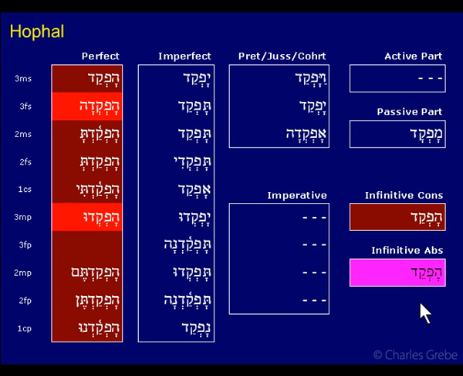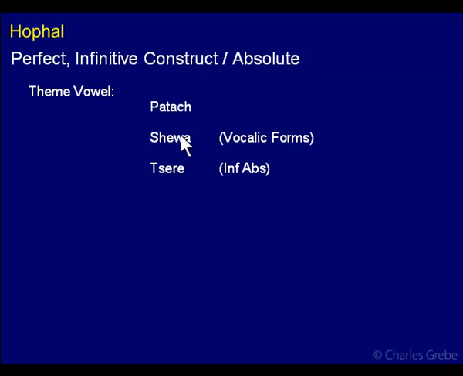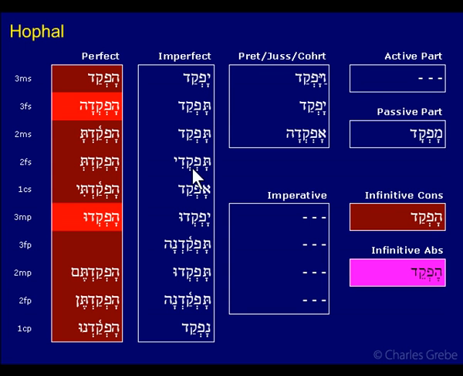Now I'm probably talking about theme vowel here, seeing as I've highlighted the ones with vocalic suffixes. Let's see what I wanted to say here. Theme vowel is patach unless it reduces to shva because of vocalic endings, or it has a tsere because that's the marker of the infinitive absolute, right? Patach throughout, unless it's reduced, or unless we're talking about the infinitive absolute where you have the tsere.